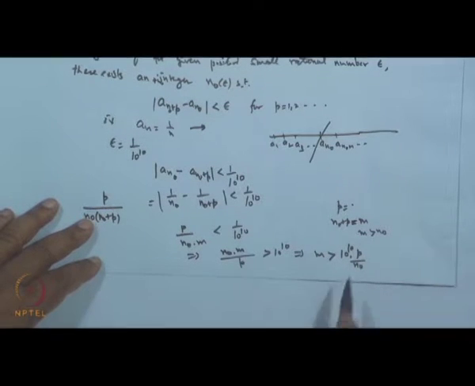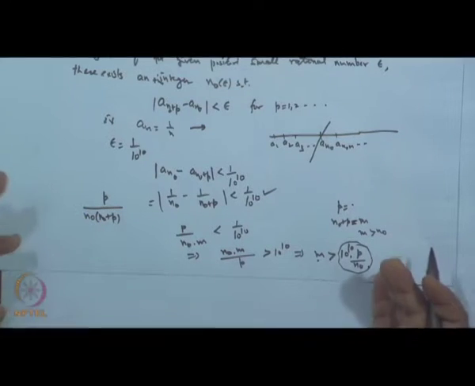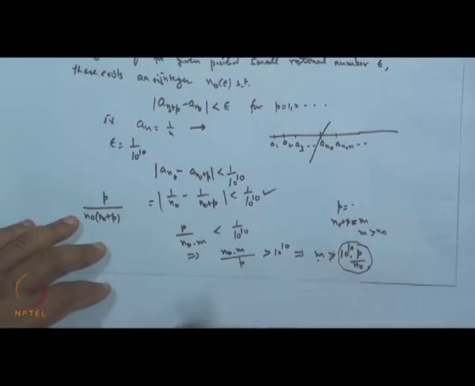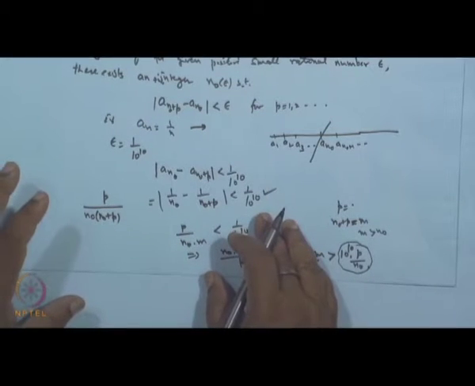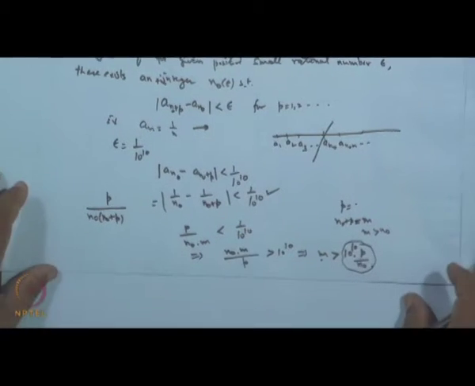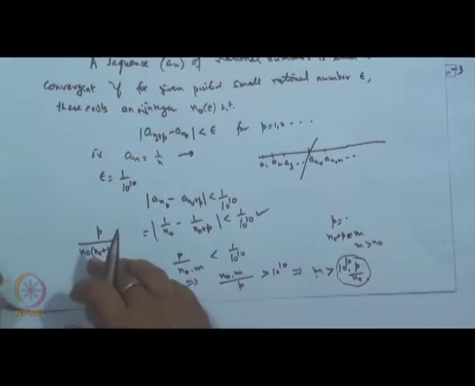So, corresponding to this n naught, if I choose this number, all the terms which are greater than this number will satisfy this condition. It means you can easily truncate the series where this happens.